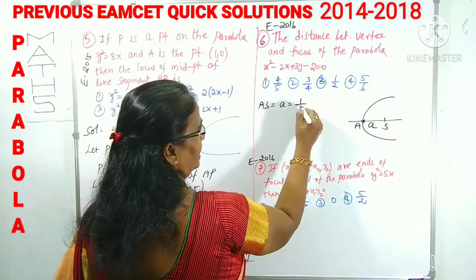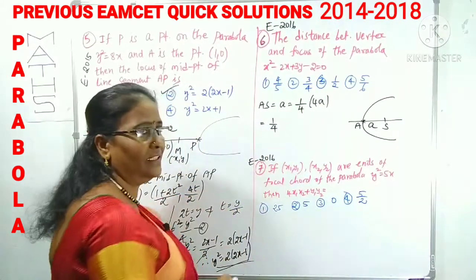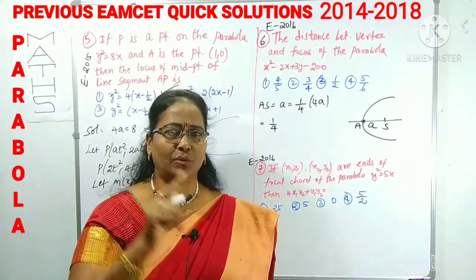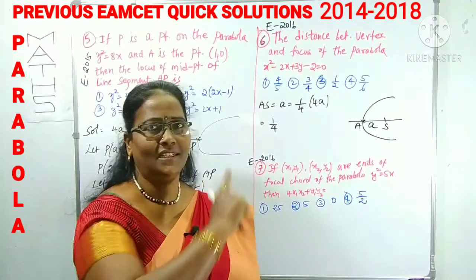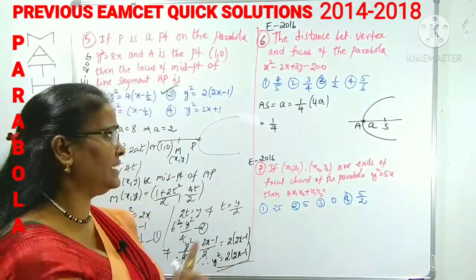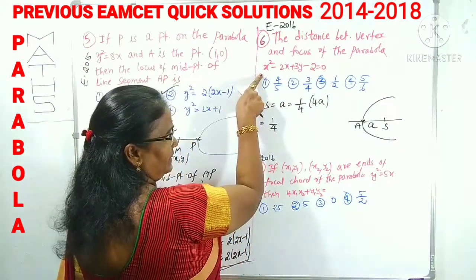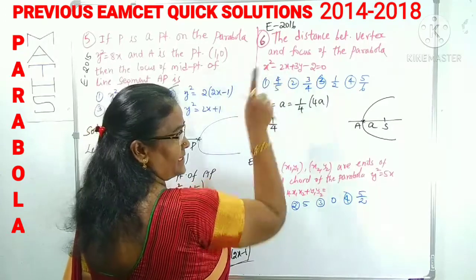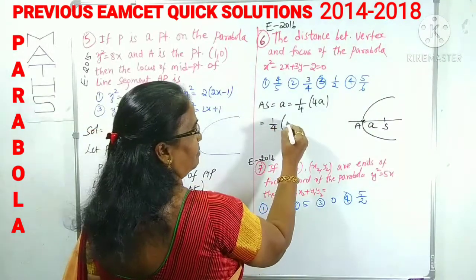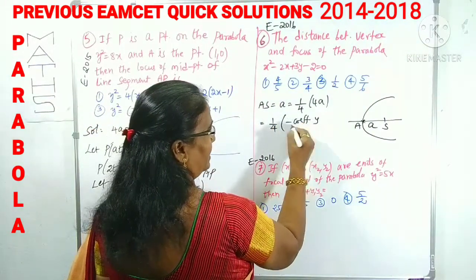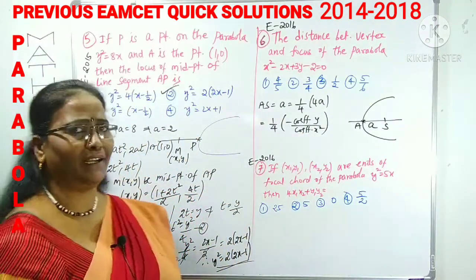a is clearly 1 by 4 times of 4a, shall I write? Why am I writing like this? To find a, because there is one short trick, a 2 seconds trick I have given in lecture 1. You can watch that video compulsorily to get an idea about this tip. 4a we can collect from this equation when x is a square and y is single, means first degree term. x is the second degree term, we can write minus coefficient of y by coefficient of x square. This is a tip I have given already in lecture 1.